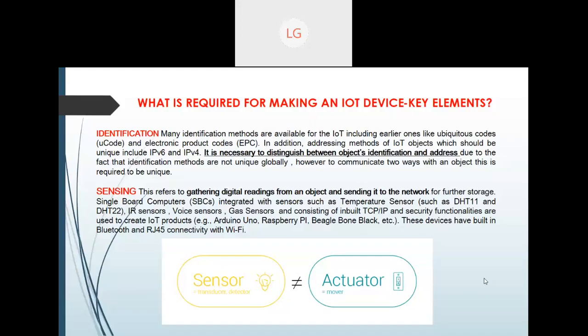Now, the second important thing that we are going to talk about is the sensors. Sensing: how we are going to gather the readings from that particular object and send them to the network, and then later for storage purposes. Here, single board computer, SBC, this word will also come when we talk about Arduino and Raspberry. I am going to discuss what Arduino and Raspberry are. There also this word will come.